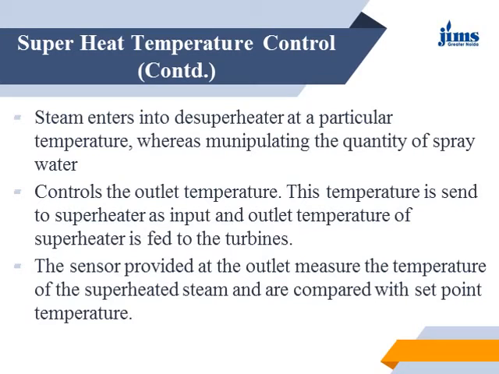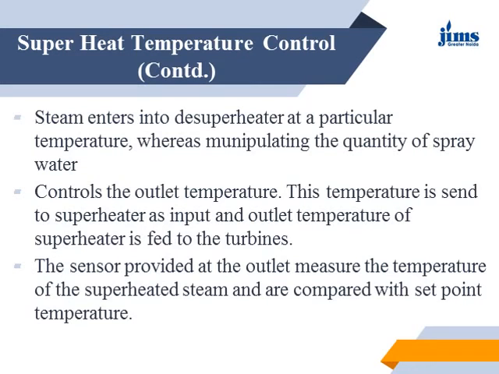This temperature is sent to the superheater as input, and the outlet temperature of the superheater is fed to the turbine. The sensor provided at the outlet measures the temperature of the superheated steam and it is compared with the set point temperature. We have to keep the temperature of the superheated steam within a safe working limit.